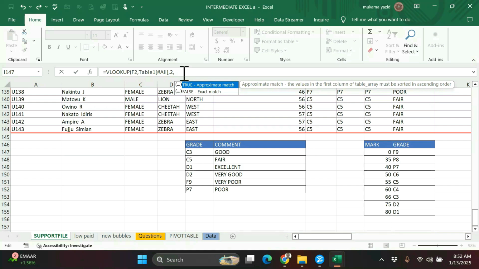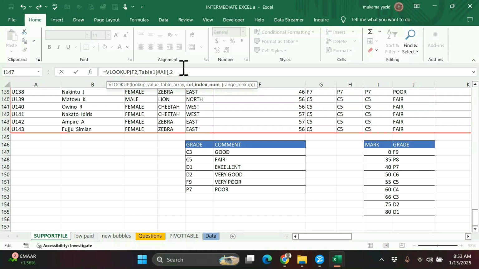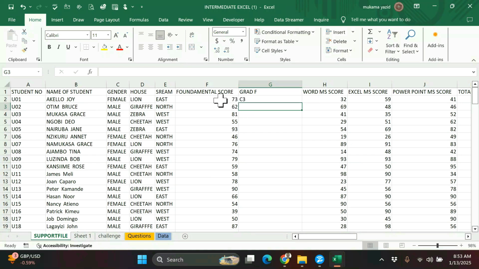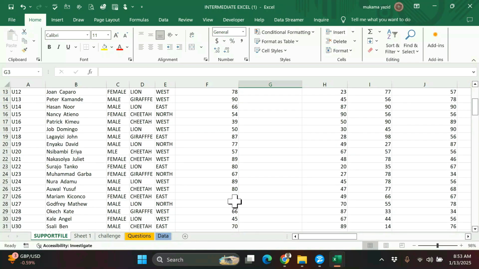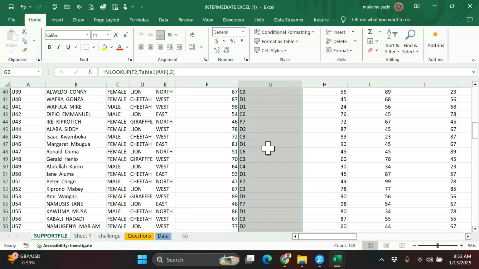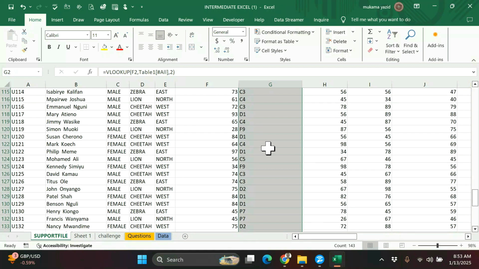By default, true is already there. So even if you don't include anything, the answer you get will be true by default. So we just close the bracket and press enter, and this is what we get. Let us confirm, autofill, and we get the results filled within our table.